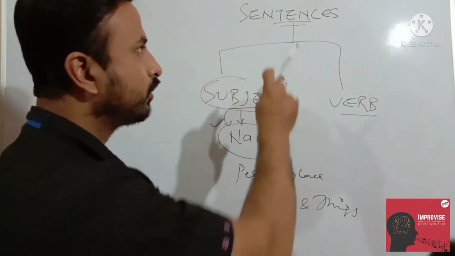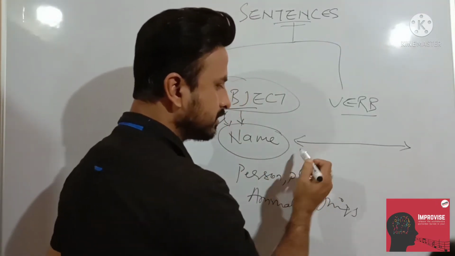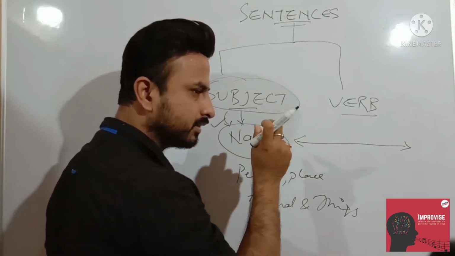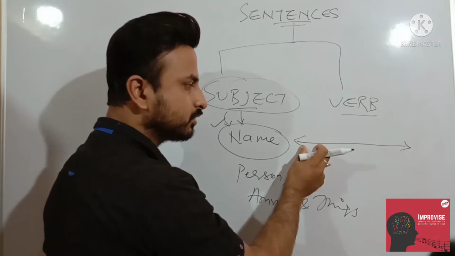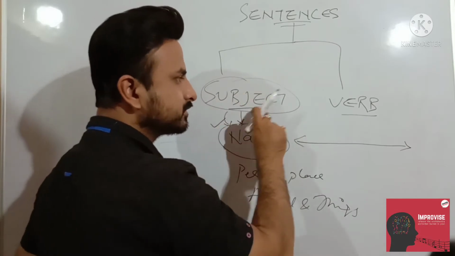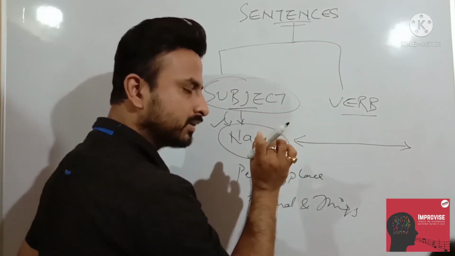Because a subject is always there in a sentence. Suppose this is one sentence. I told you what is subject. The subject always has its place at the starting, right? Because in a sentence there will be a subject. What I told you: a sentence has one subject and a verb. Means in one sentence there will be one subject and one verb.